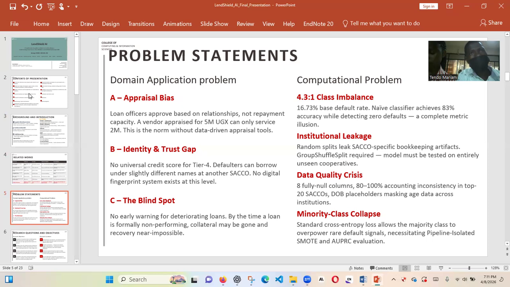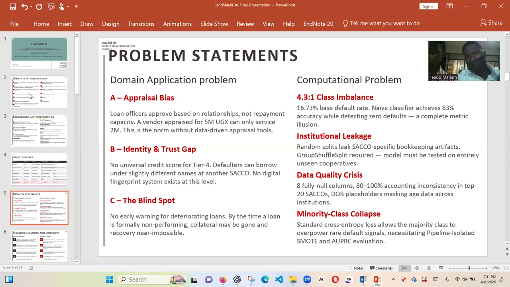Then the blind spot: running loans have no clear early indications that a loan is now heading towards default. The borrower starts misbehaving, showing red signs, but there are no systems that help alarm these loan officers that this loan is heading in a bad direction so they carry out some action. Those systems are not there. They only realize after some time when the loan has been defaulted, the person ran away with the security. Yeah, those are the issues.